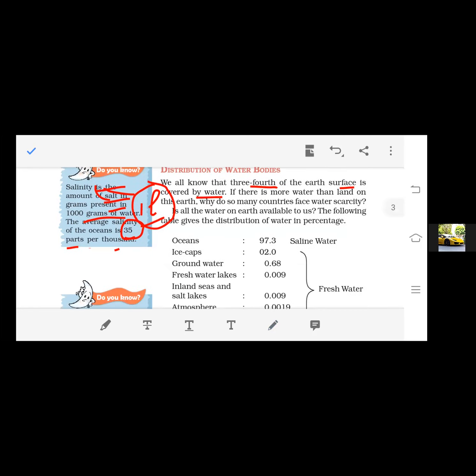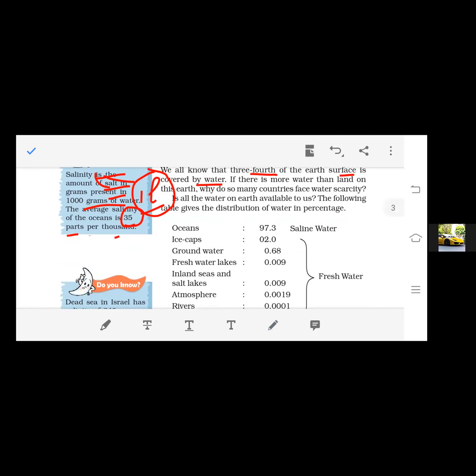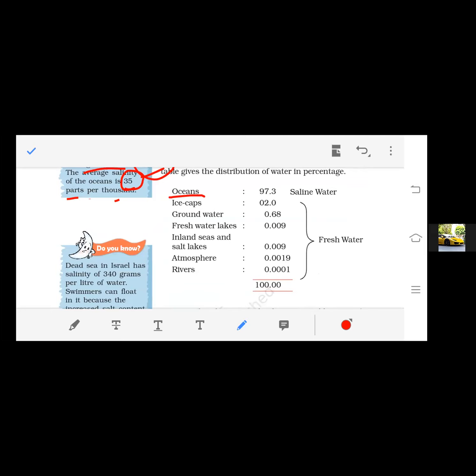Now look at the table. You will focus first on oceans. Oceans contain 97.3% of the total water present at the earth's surface, but we cannot use this water because oceanic water is saline water, so it cannot be used. Ice caps, the water is contained in ice form, and that is 2%.